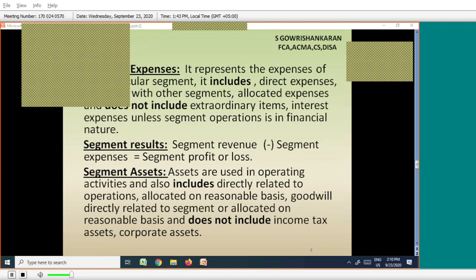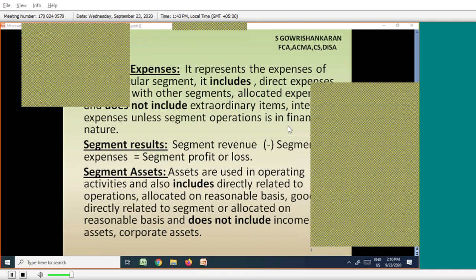Someone messaged me refund. Please share your views. Refund, income tax refund receivable from the tax authority.